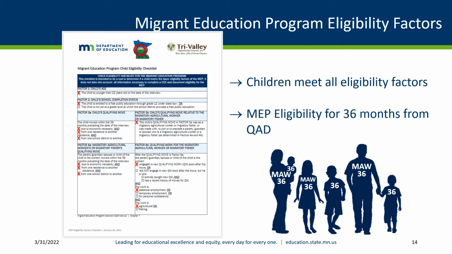If you find a family with an out-of-school youth who is also a migratory agricultural worker, you would need to fill out a separate certificate of eligibility for that youth worker, as they have different eligibility criteria than the rest of the children in the family. However, if a migratory child who is also a migratory agricultural worker has not dropped out of school and plans to attend school while they work or when they are done working, they should be on the same COE as the rest of the migratory children in the family.